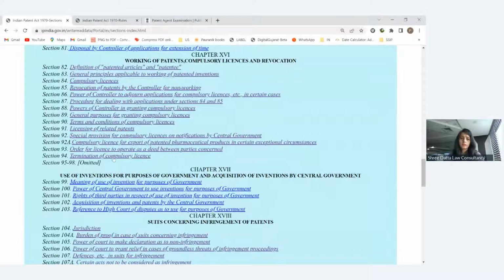that can be done under section 94. So that is the whole thing. And revocation means if your patent is not in a working state, then any other person can apply to revoke your patent. The patent has been granted, but it has still not been worked for a long period of time, so it needs to be revoked. That is also covered here.